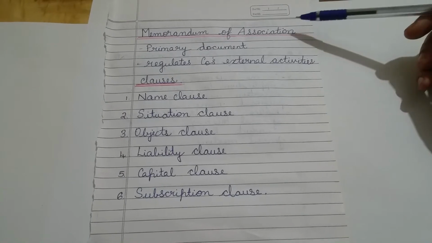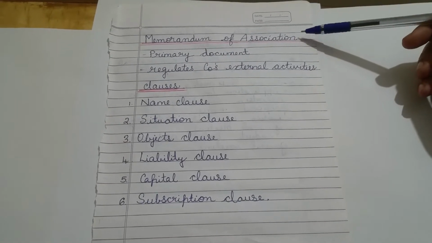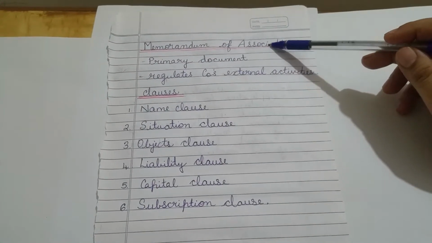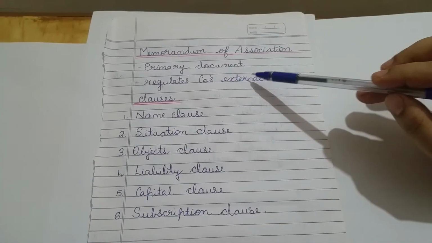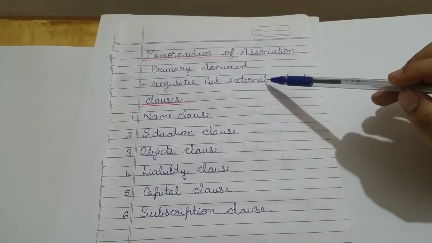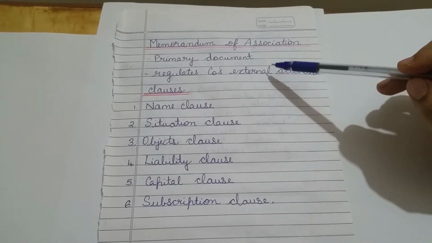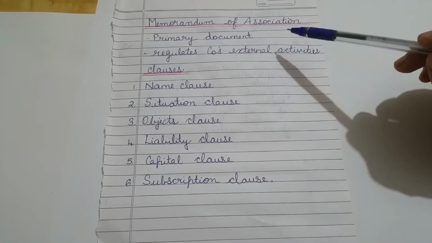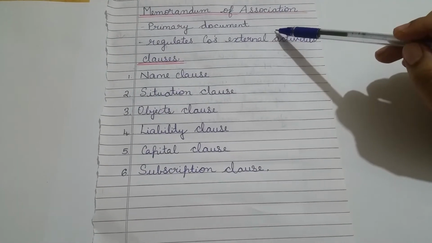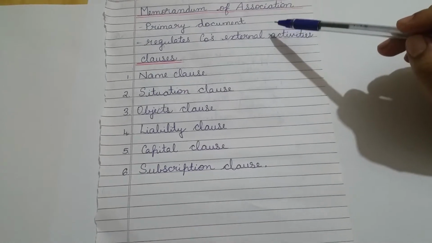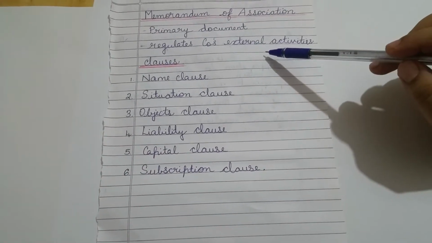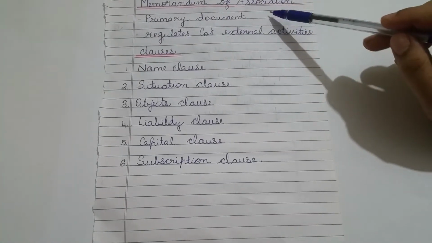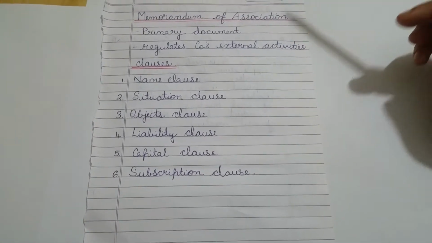But compared to the articles, since Memorandum of Association is most important, that's why it is called a primary document. And it is a document which regulates the company's external activities. That is, the relationship of the company with the outsiders is regulated with the Memorandum of Association. It basically contains the fundamental conditions upon which the company is allowed to be incorporated and registered, and it also defines the limitations on the powers of the company.